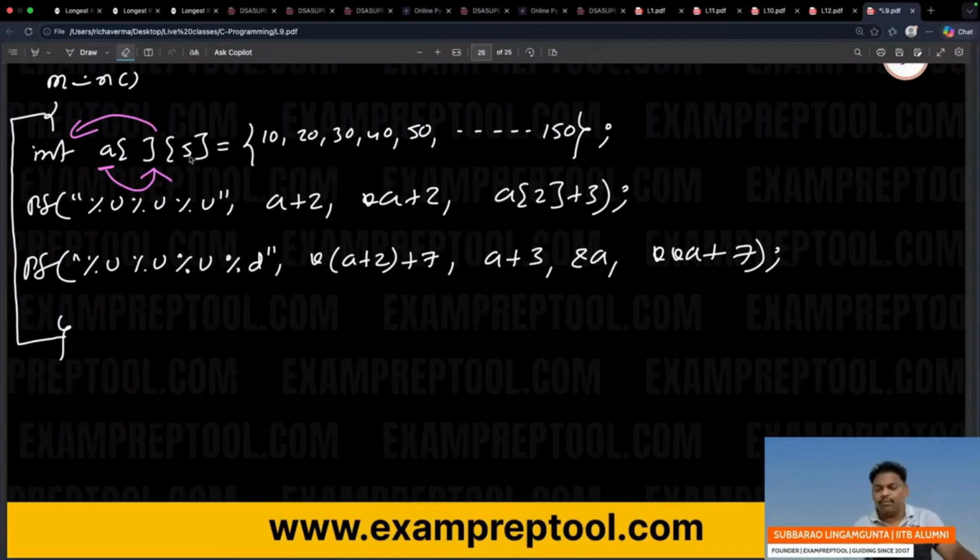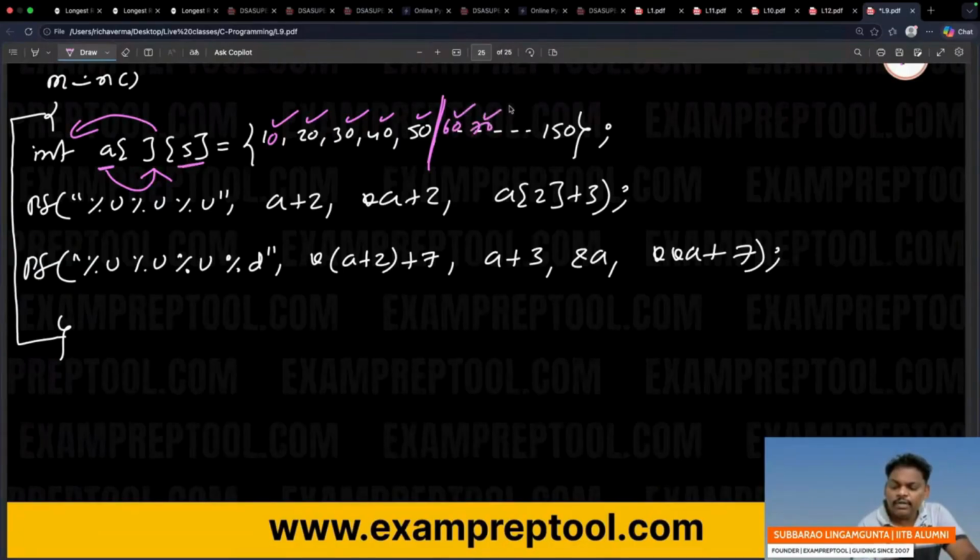Some people are asking, sir, if you mention columns, don't mention rows, but mention the elements, how is it possible? Very simple. See this one. 1, 2, 3, 4, 5. Whenever 5 elements are over, you feel that one row is completed. Five columns given: 1, 2, 3, 4, 5 over means one row over. One more 5, one more row over. Like that you will do.